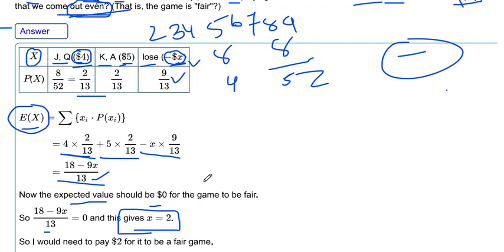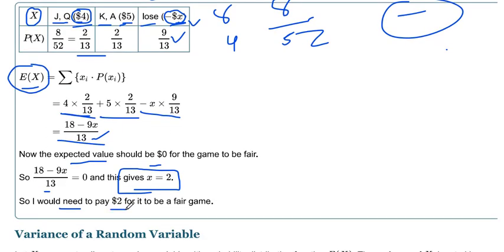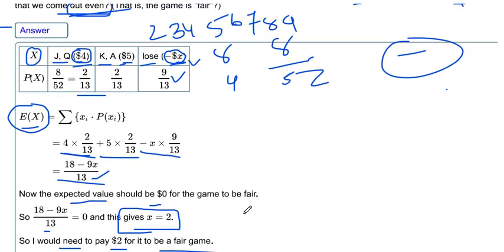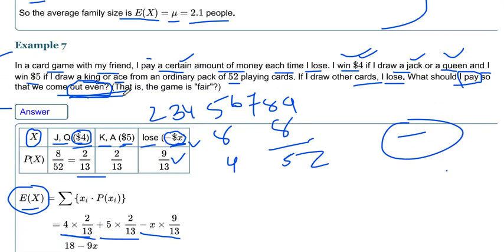So what is the meaning of x equal to 2? I will need to pay $2 for it to be a fair game, or let's say an even game. If I lose, I have to pay $2.